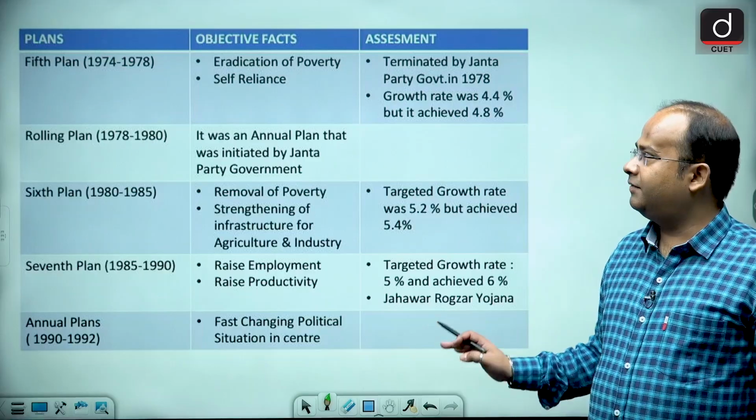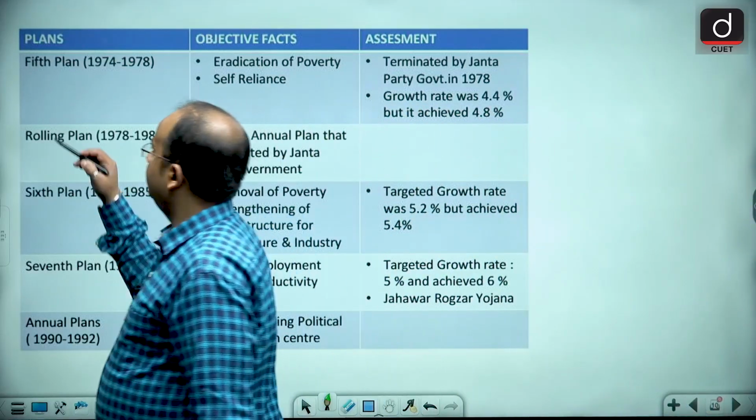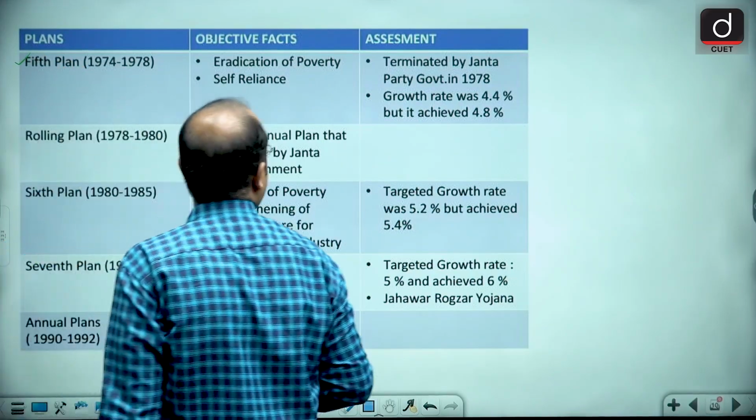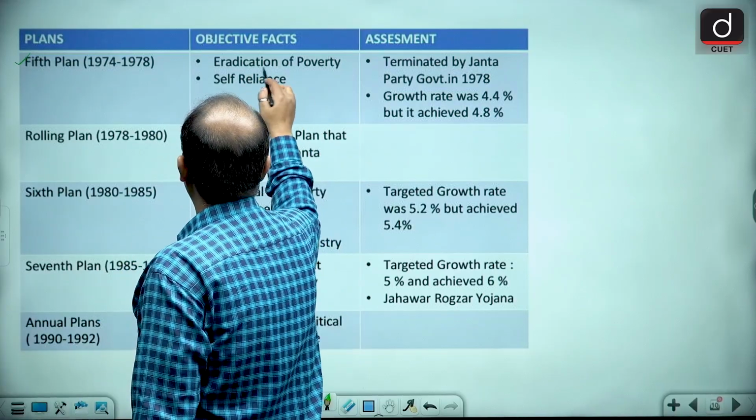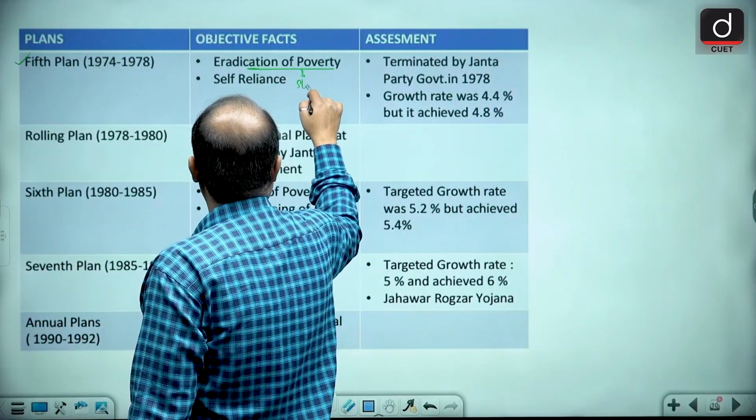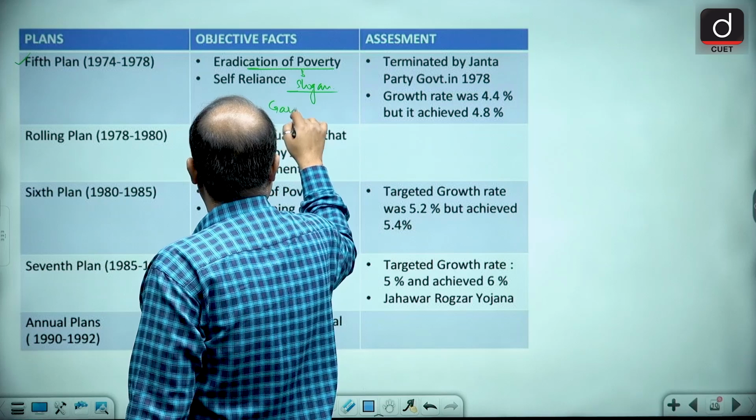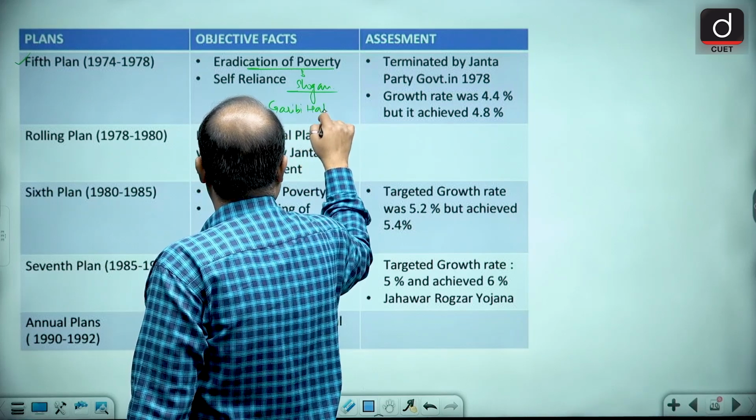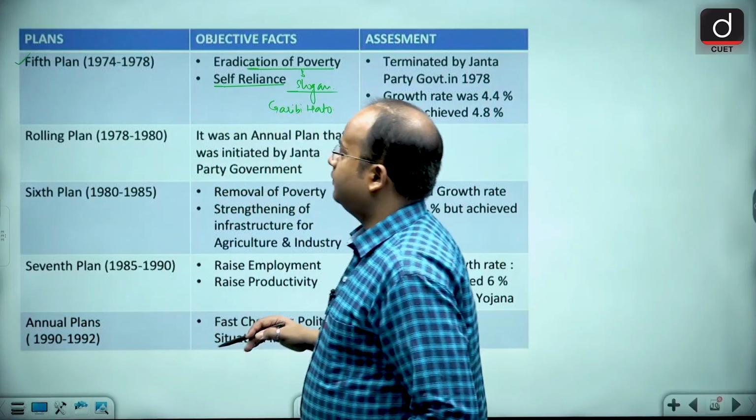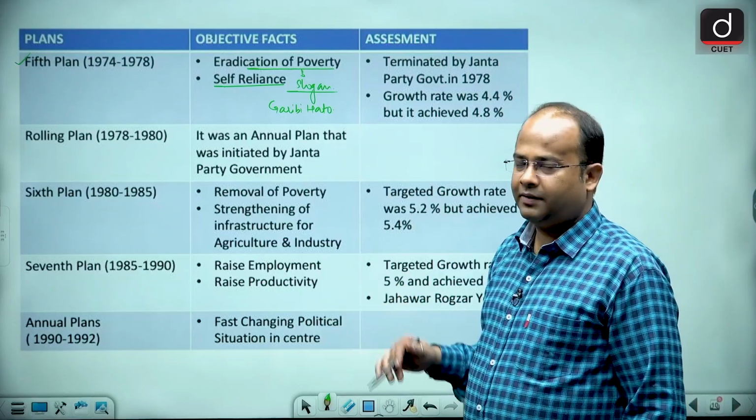Now guys, the next plan is called the fifth 5-year plan, which started from 1974 till 1978. Now, what was the objective? That was eradication of poverty, and the slogan given was Garibi Hatao, and self-reliance. Now, this plan was about to end in 1979. That was a 5-year plan.